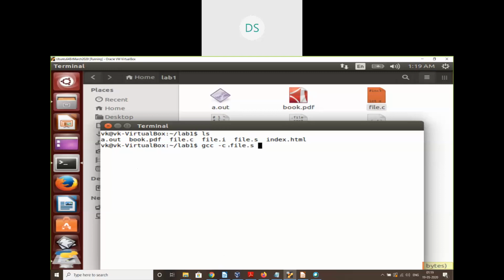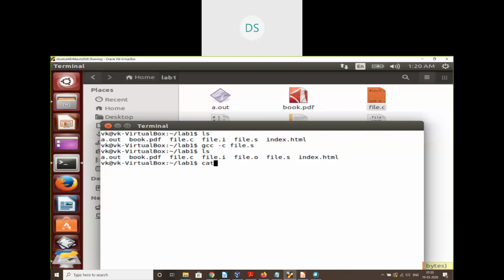Assembly instructions need to be converted to what? Object code. That is done by the assembler. Now we can see here, gcc -c will generate file.o. If you give this option -c, file.o would be generated, the object file.